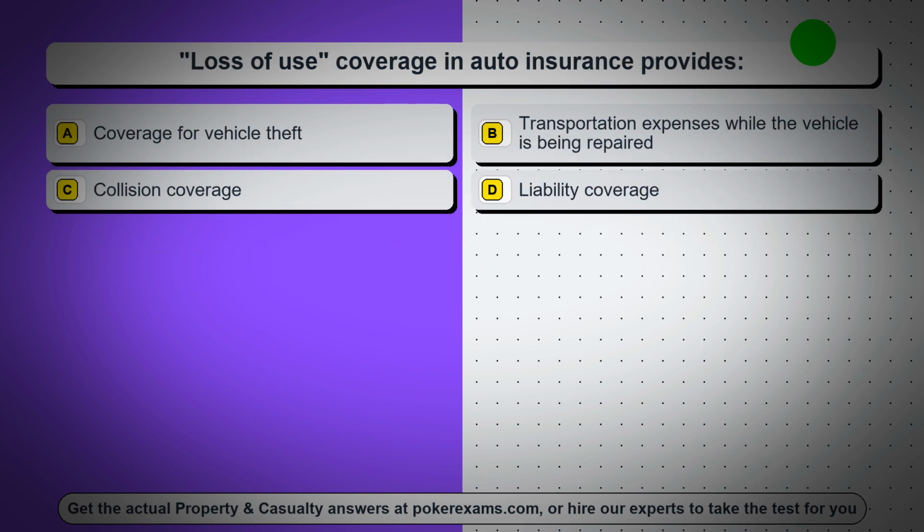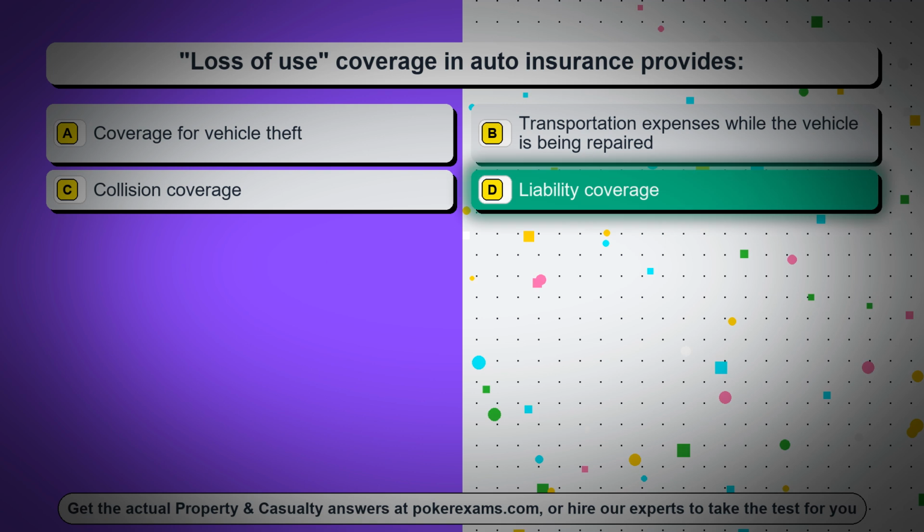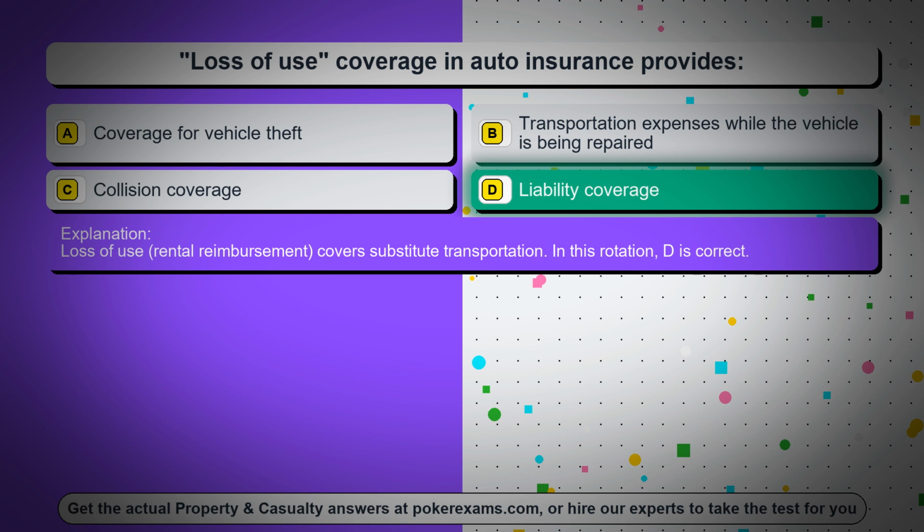Question 78. Loss of use coverage in auto insurance provides, option A, coverage for vehicle theft. Option B, transportation expenses while the vehicle is being repaired. Option C, collision coverage. Option D, liability coverage. The correct answer is option D, liability coverage. Loss of use, rental reimbursement, covers substitute transportation. In this rotation, D is correct.